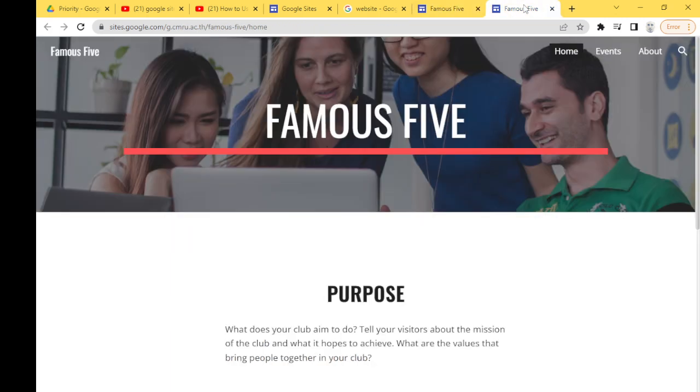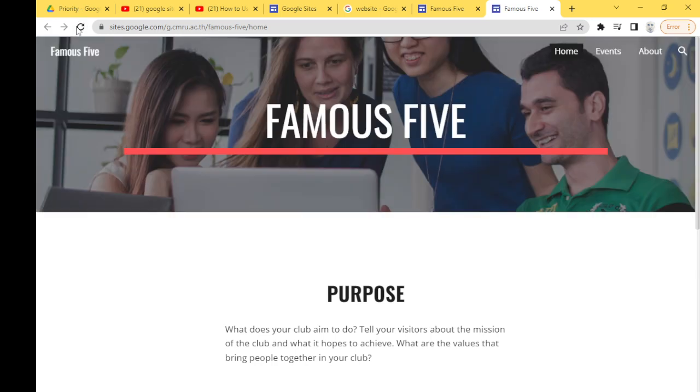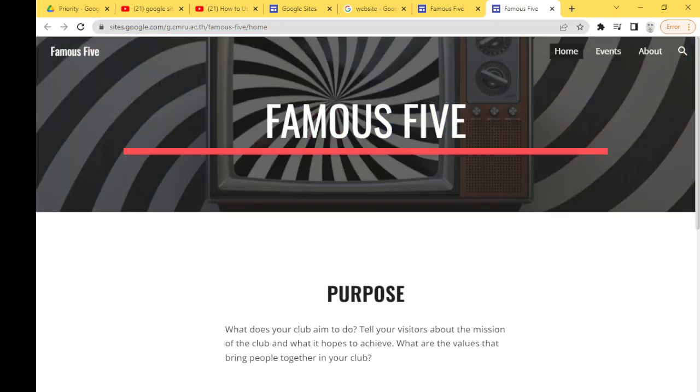So I'm publishing, okay, reloading this thing. Okay, so I guess it takes some time to reload. Okay, now it has reloaded, because I'm accessing my own website from the internet. Famous 5. So when you create your websites, your website address will start the same, but then after the slash, instead of Famous 5, you will have your name. Your name, again, please don't choose something difficult, right?